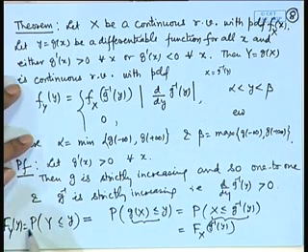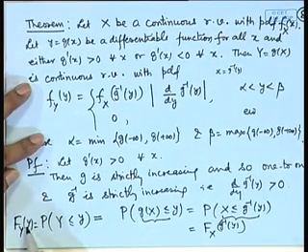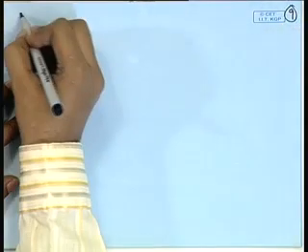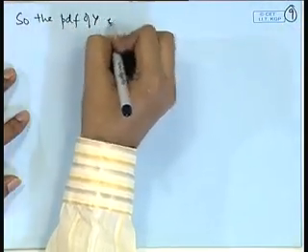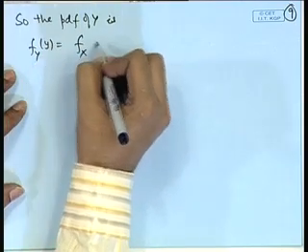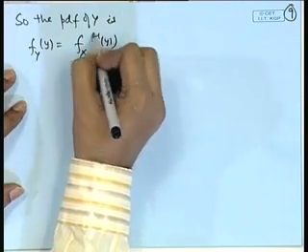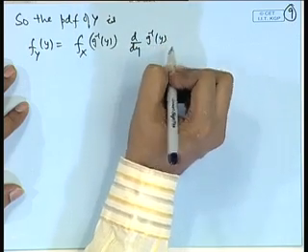Therefore, the density function of Y will be determined by differentiation of capital F_Y. So, we get the probability density function of Y, f_Y(y), equal to f_X(g inverse(y)) multiplied by d by dy of g inverse(y).